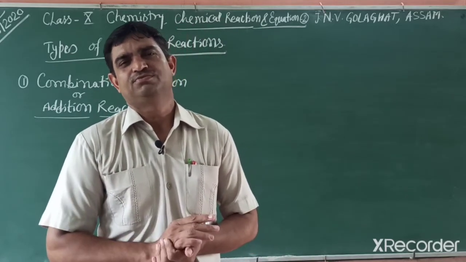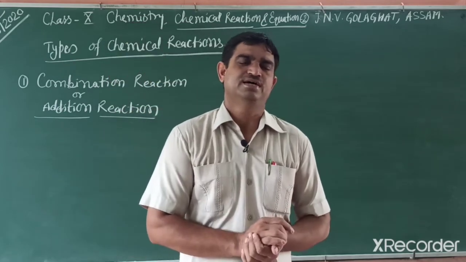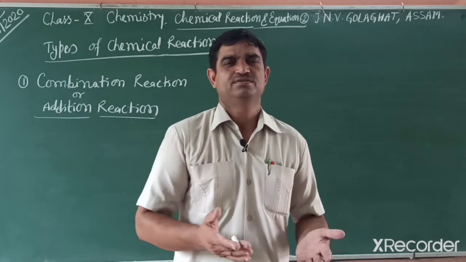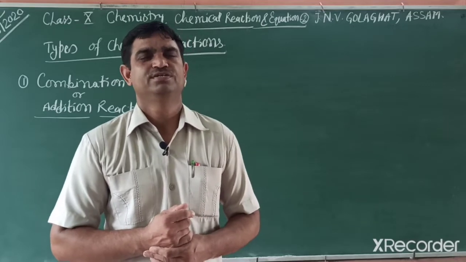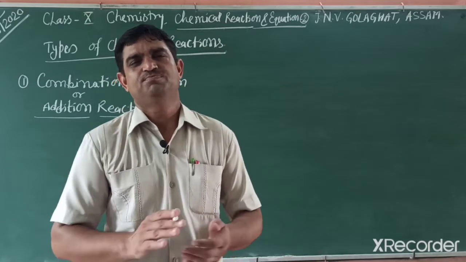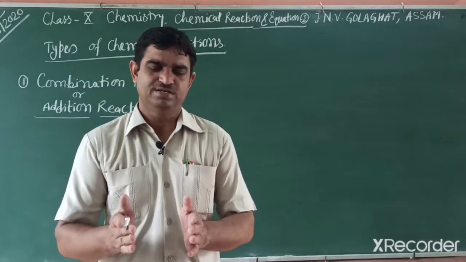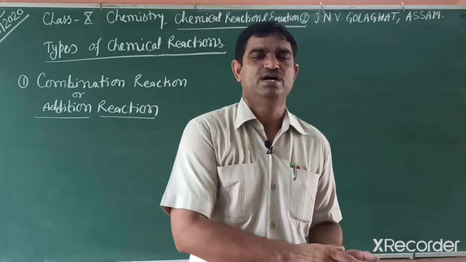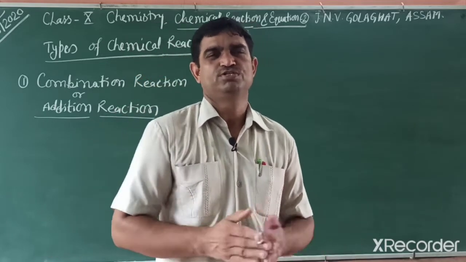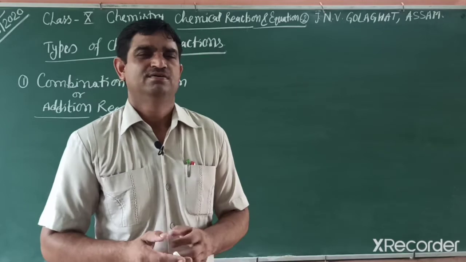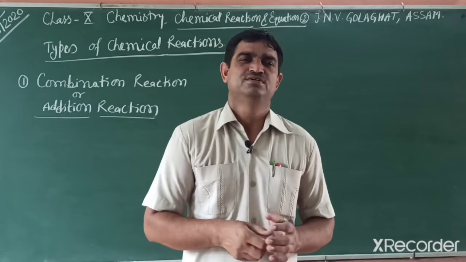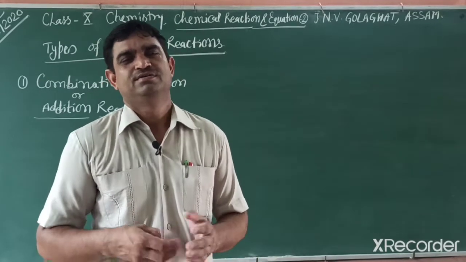In a chemical reaction, students, you already studied in 9th class that different elements, atoms can neither be created nor destroyed in a reaction, and mass is also neither created nor destroyed. So what happens in a chemical reaction? In chemical reactions there is breaking of old bonds and formation of new bonds. So breaking of bonds and formation of new bonds is known as a chemical reaction. And what types of bonds are found between different substances, we will study in chapters 3 and 4.